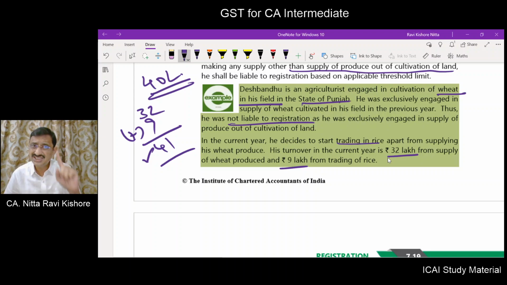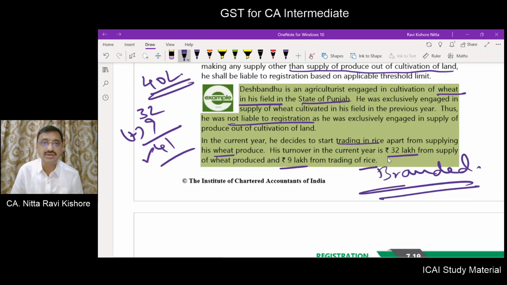Getting registration is different. Paying tax is different. This fellow should get registration, but does it mean that he has to necessarily pay the tax? No. Check whether wheat is liable for tax. Check whether rice is liable for tax. Only branded rice is liable.